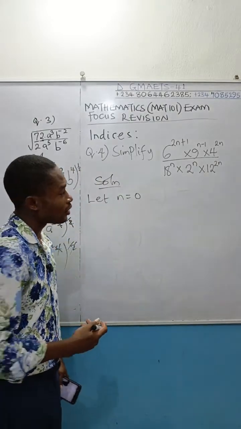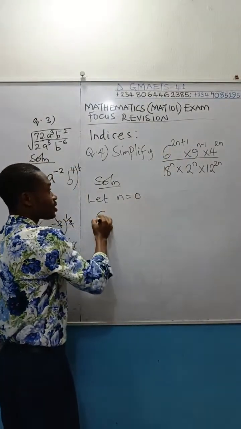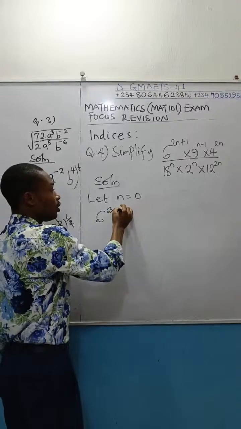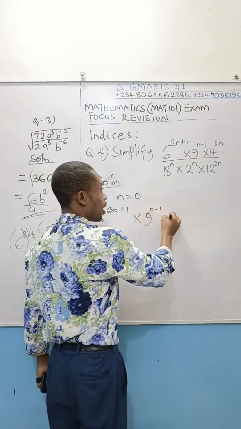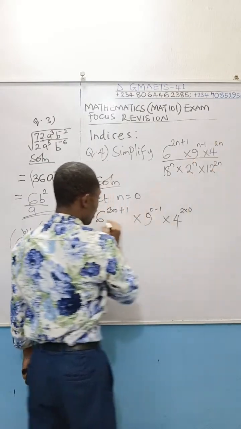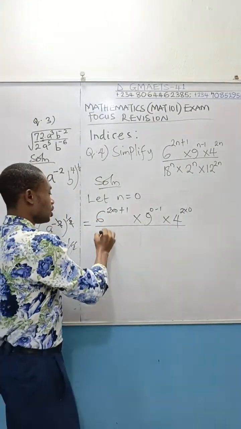Are you following? So here you have 6 to the power of 2 times 0 plus 1, times 9 to the power of 0 minus 1, times 4 to the power of 2 times 0, over 18 raised to power 0, 2 raised to power 0, 12 raised to power 2 times 0. Wherever you see n, fix 0. That will be faster for you in the exam hall.